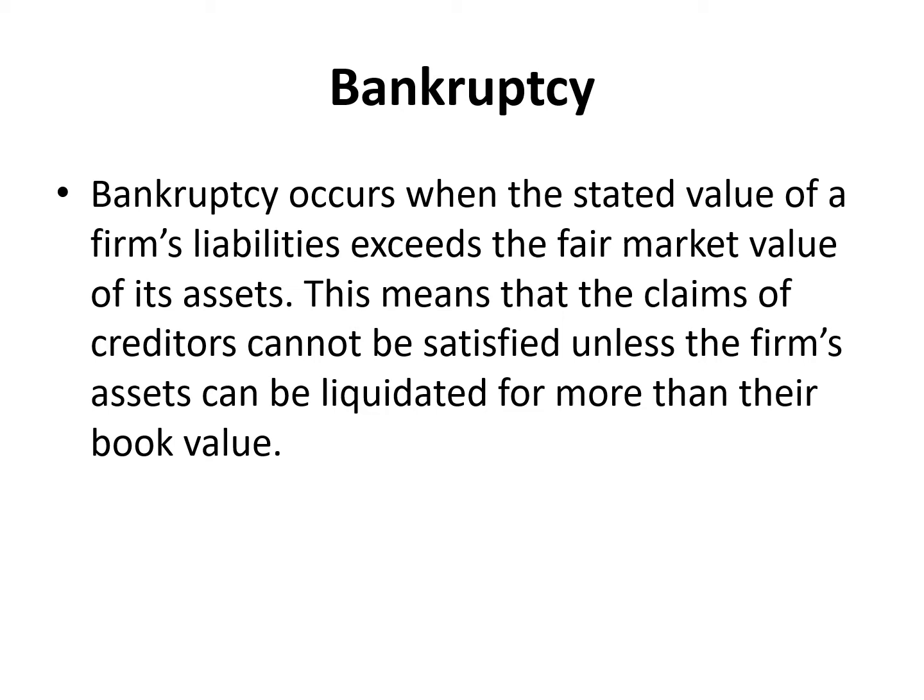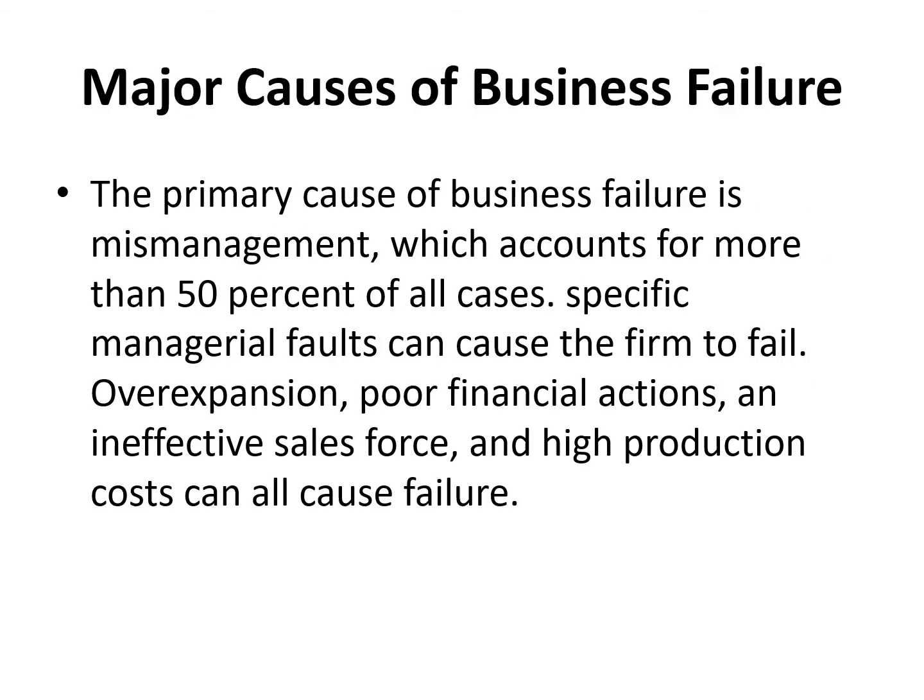When the stated value of the firm's liabilities exceeds the fair market value of its assets, we do not have liquidity for more than their book value, which means that we are going to have bankruptcy.